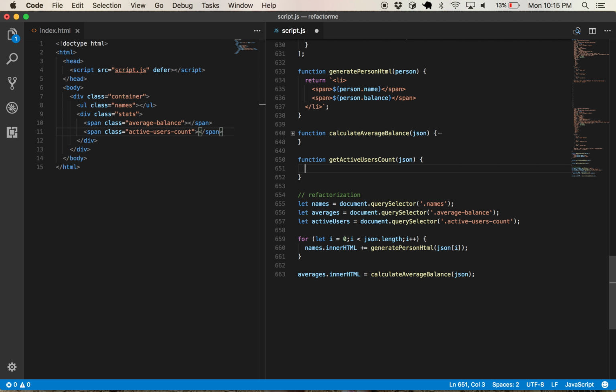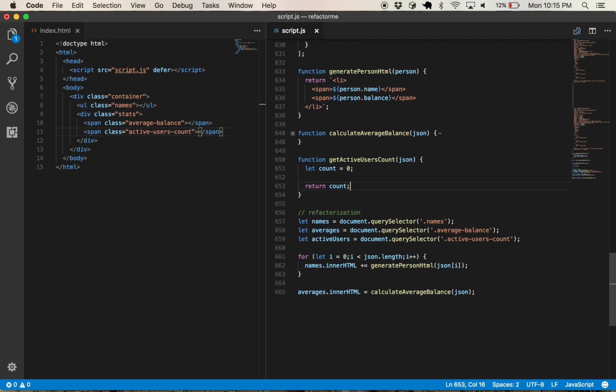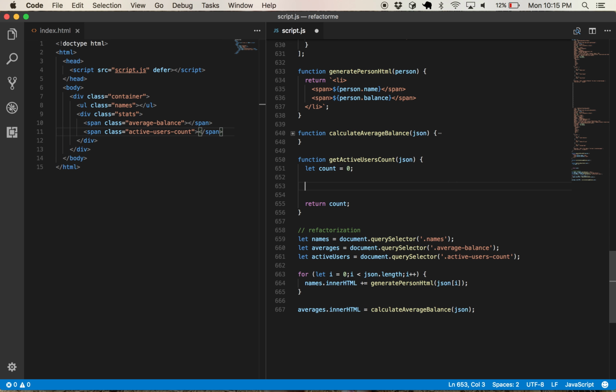Return get active users count based off of the JSON input. So we'd be doing a similar thing. What do we want to do? We want to let count equal 0, and eventually we're going to return count. So that's the body of the method, it's going to be responsible for setting count.